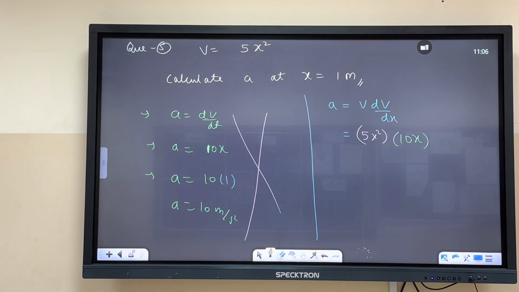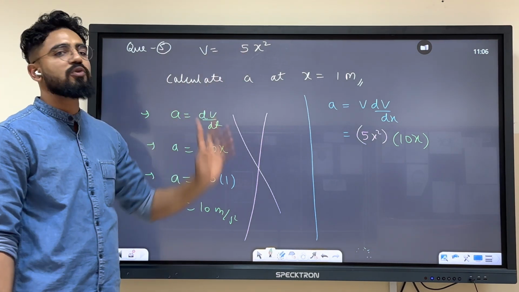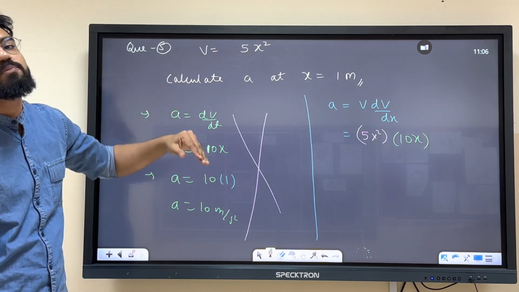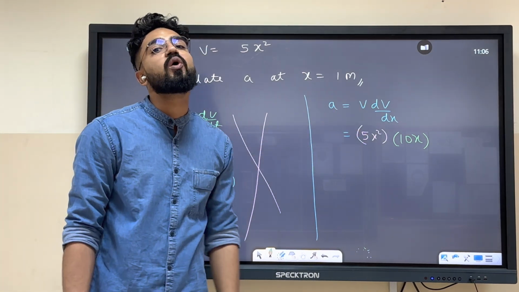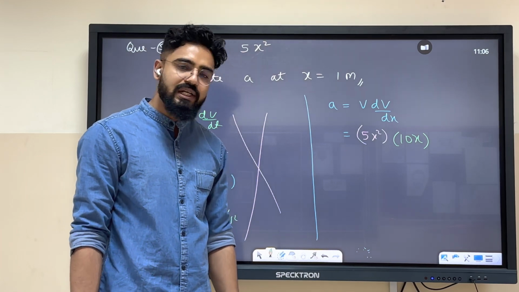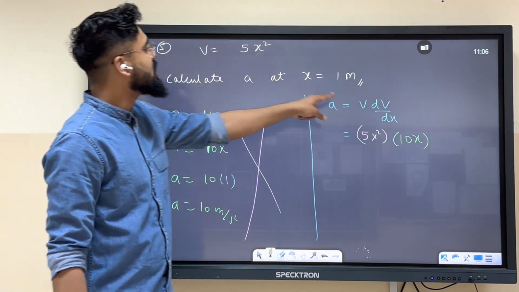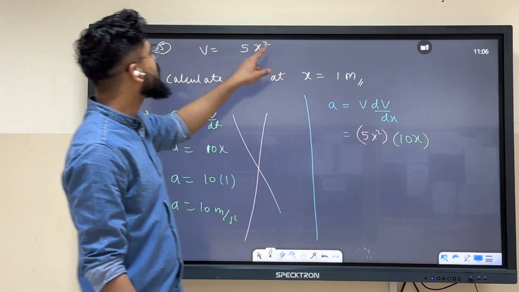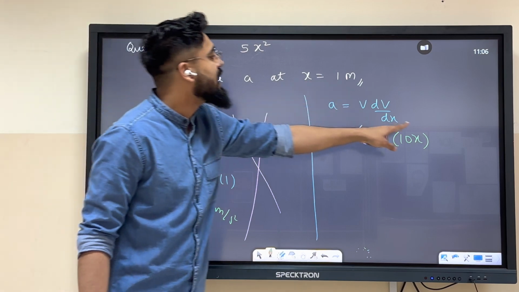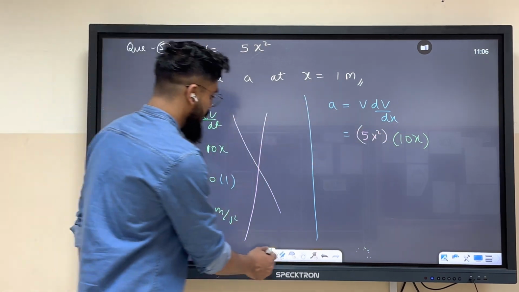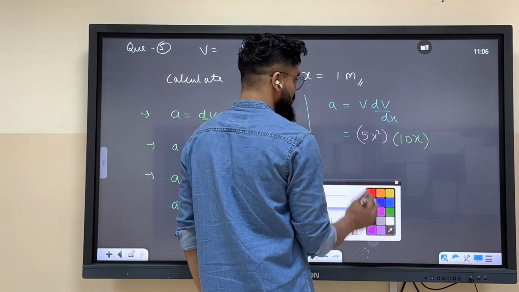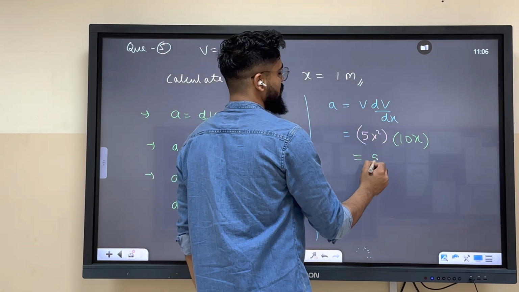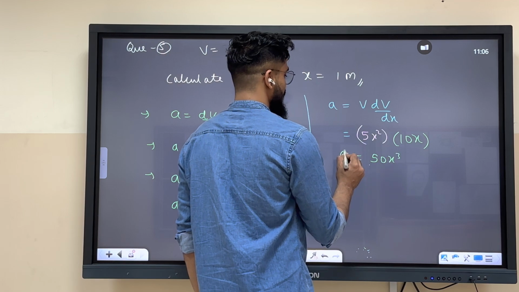Look carefully. Whenever velocity is given in terms of position or displacement, you have to differentiate it with respect to displacement and multiply by velocity. So velocity over here is 5x square, into dv by dx. dv by dx of this will be 10x. So the answer will be 10 into 5, 50x cube.